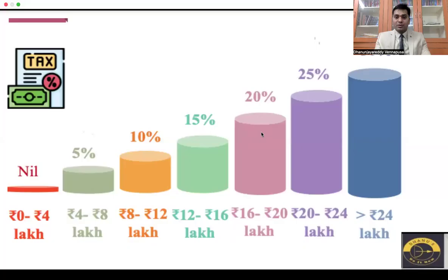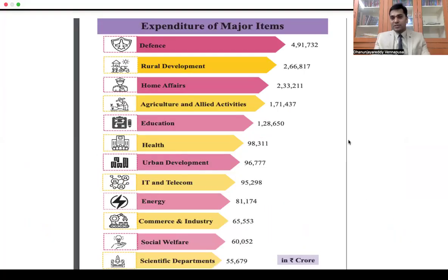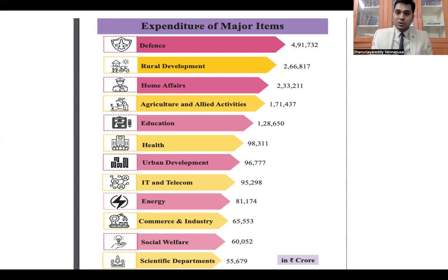If you look at the expenses of the Government of India, these are the major expenses. If you are preparing for group exams like Group 1 and Group 2, you can have a look at it. Defense, we have spent almost 4.9 lakh crores. Rural development, 2.66 lakh crores. Home affairs, 2.33 lakh crores. Agriculture, 1.71 lakh crores. Education, 1.28 lakh crores. Health, 98,000 crores. Urban infrastructure, 96,000 crores. IT, 95,000 crores. Energy, 81,000 crores. Commerce, 65,000 crores. Social welfare, 60,000 crores. And scientific developments, 55,000 crores. So this is what the expenses are.